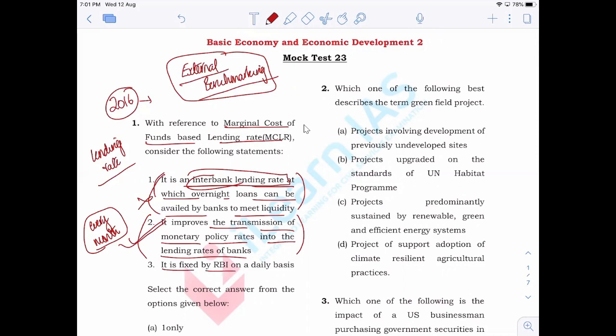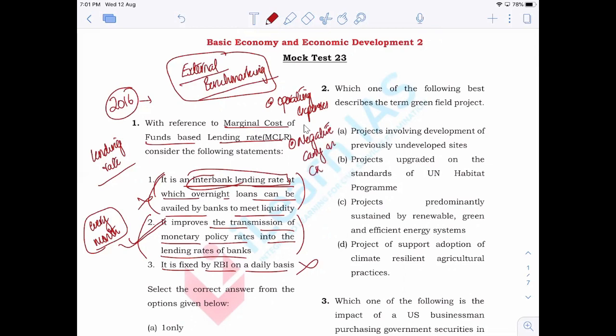Then, it is fixed by RBI on a daily basis. That is also wrong. It is not fixed by the RBI, it is fixed by a bank based on certain parameters such as operating expenses. Then they will take into account negative carry on CRR, which we have discussed.